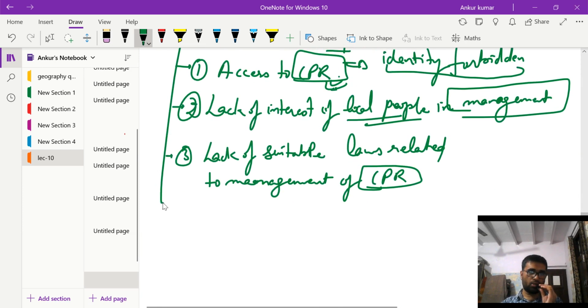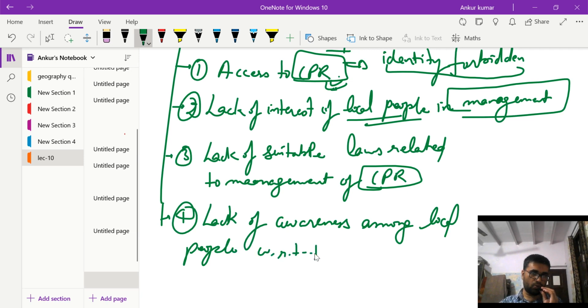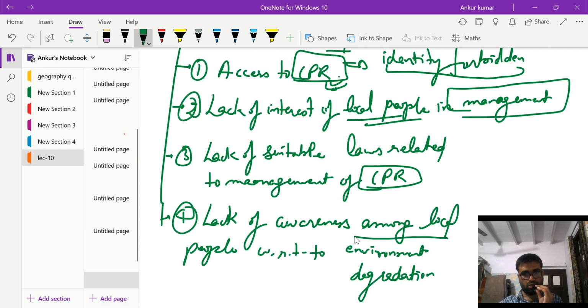The next problem is the lack of awareness among the local people with respect to environment degradation. So this is the fourth problem.